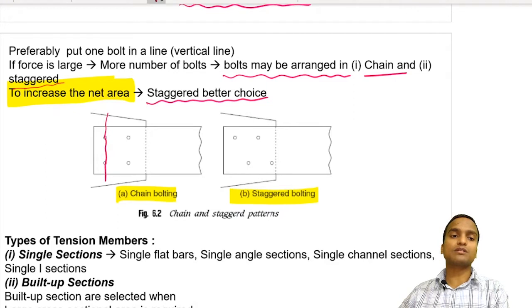chain bolting. So when a crack starts propagating, it has to travel only this much distance. But in case of crack propagation in a staggered pattern, the crack has to propagate through extra length. So that's why the net area in staggered bolting is larger than the net area in chain bolting.